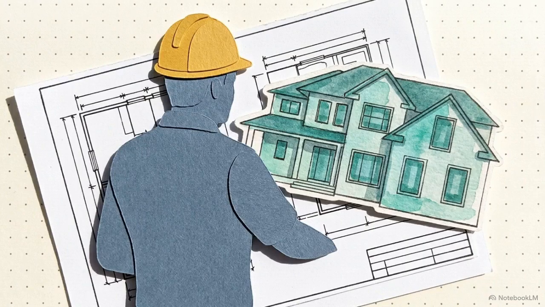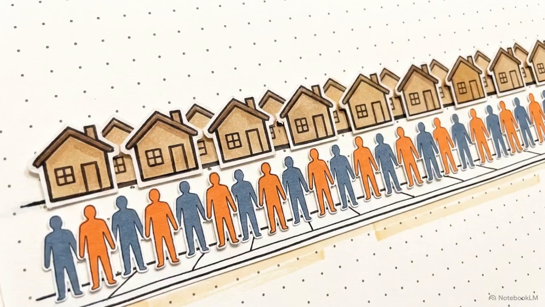Smart home builders rely on the mode heavily. While the mean and median might tell them homes are selling around $170,000, the mode shows them that the most frequent active bracket of buyers is actually shopping between $70,000 and $80,000.